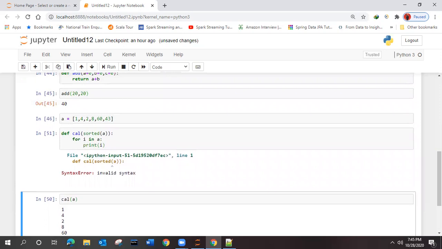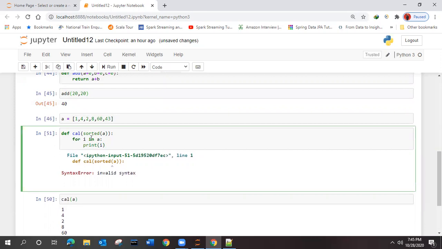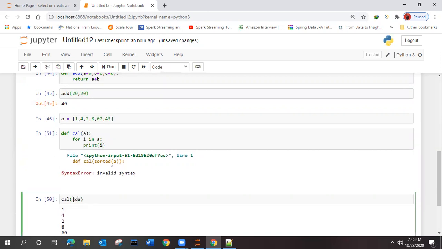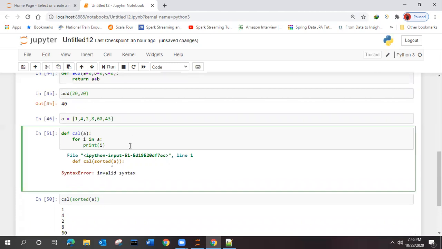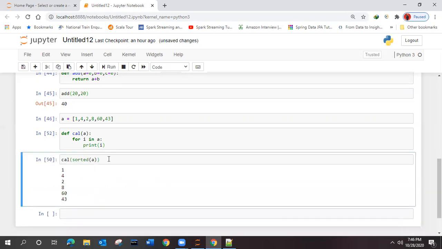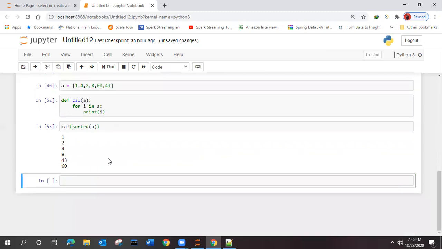An argument can be anything, but not some function, so this sorted is not working over here. So the first condition failed. You can try by giving it over here. Make sure that in Jupyter, whatever changes you make, you have to execute that line, otherwise it will not work. Here you can see it is working, correct?